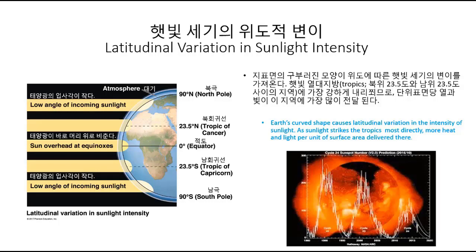At higher latitudes, sunlight strikes Earth at an oblique angle and thus the light energy is more diffuse on Earth's surface. Now, in addition to latitudinal variation, the sun's activity plays a major role in the amount of light striking the Earth. Currently, our sun is in a solar minimum. This can be seen in the image on the bottom of the right-hand side of the screen.